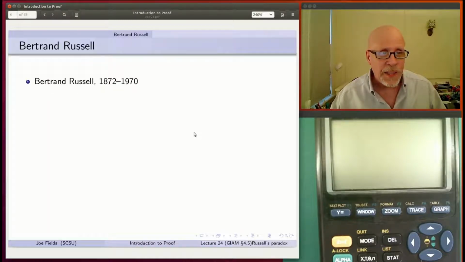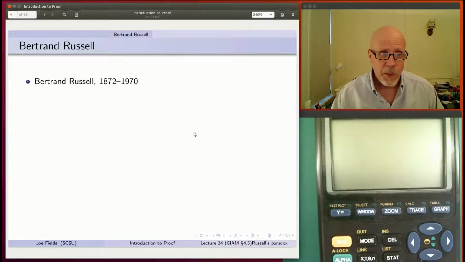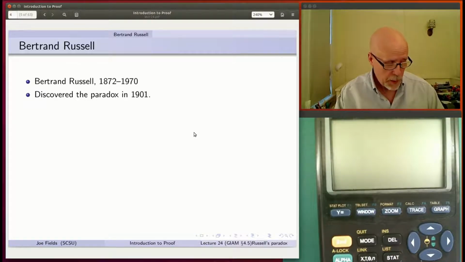He lived between 1872 and 1970. So personally, I was born in 61, so I overlapped with this guy. It's kind of interesting when you're studying the history of math. You're dealing with people that have been dead for centuries or sometimes millennia. And here's a guy who's famous and fundamentally important to the history of math, who I overlapped with a little bit. The paradox that bears his name, he discovered in May of 1901. So I guess he would have been about 30 or 29 at that point.